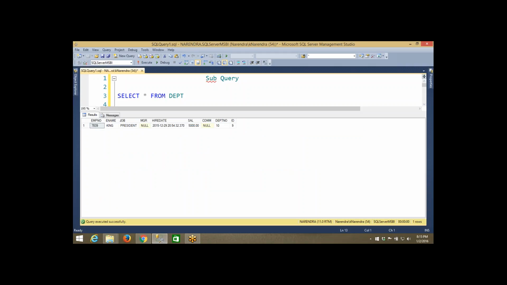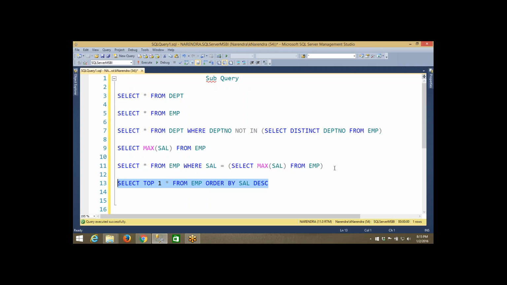Okay, with a single query I have retrieved this data. You can do it with a subquery or with a single query, but this top command will not always be helpful for us. Sometimes it will be helpful, sometimes it will not. So top just means choose the highest value or the first value. Yes, okay. If you arrange the data, it will be retrieved based on the order.